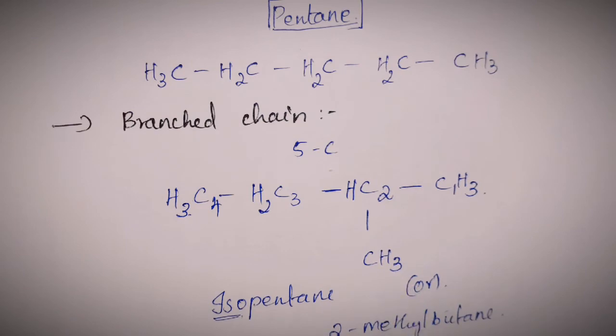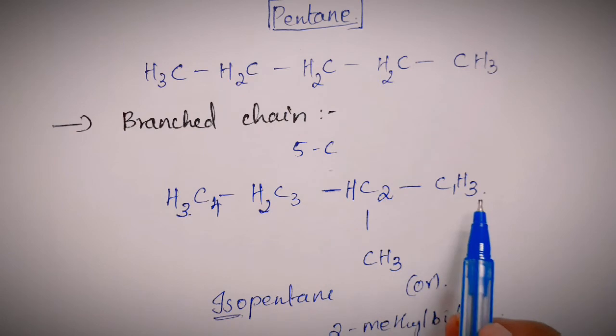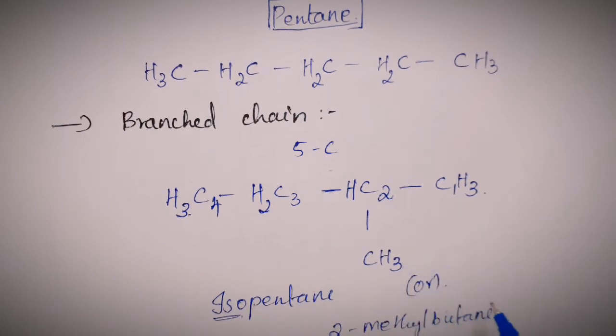Thus, I am writing 2-methyl. It is attached to the second carbon atom, so I am writing 2-methyl, and butane because there are only 4 carbon atoms present now. So, but is the prefix when a compound having 4 carbon atoms is considered, and ane because all are single bonds and it's an alkane.